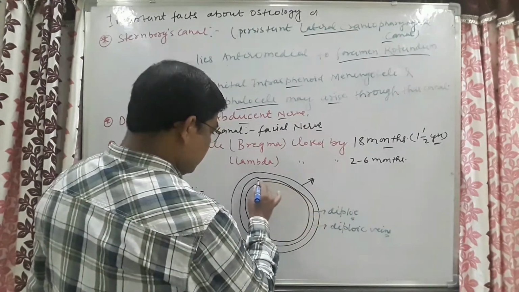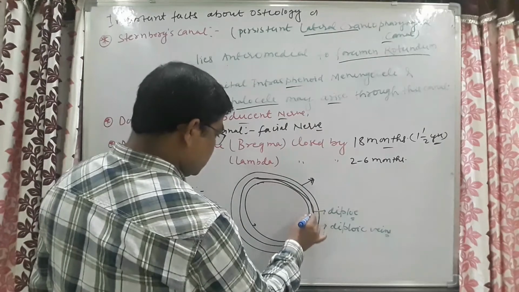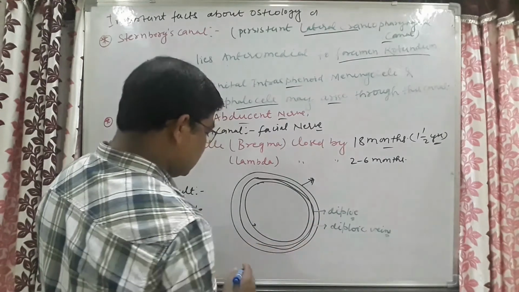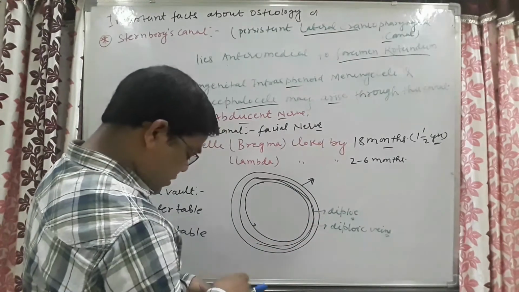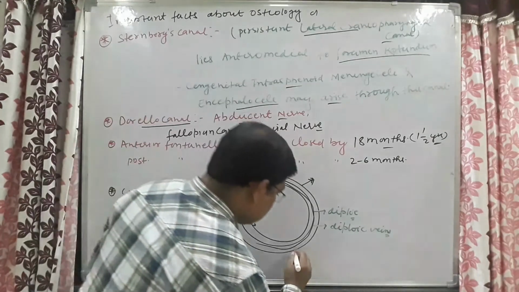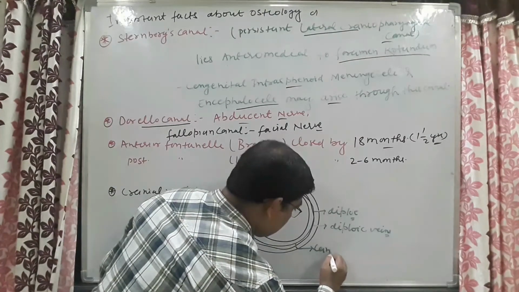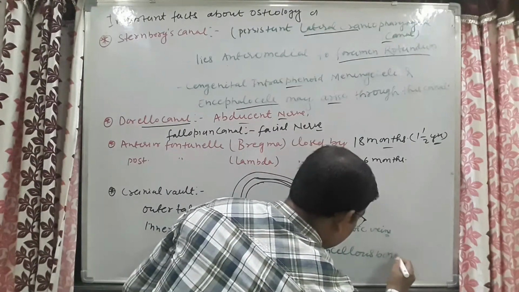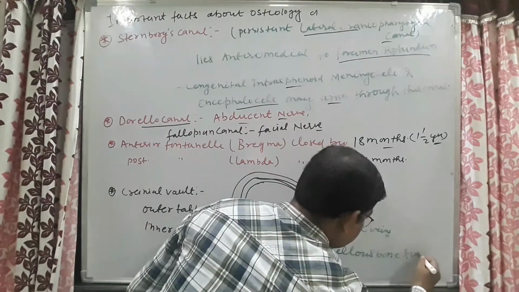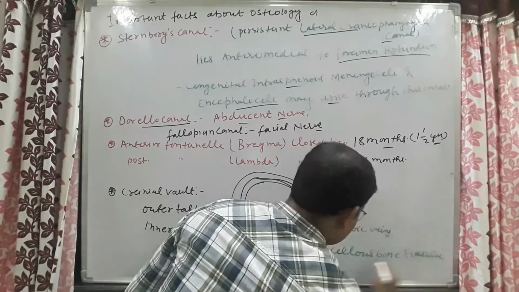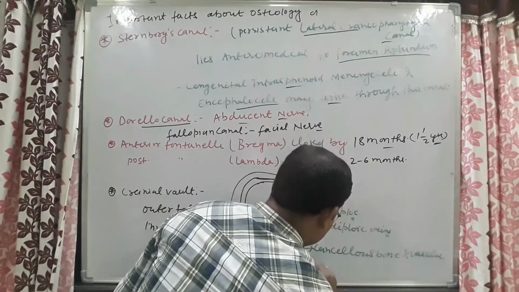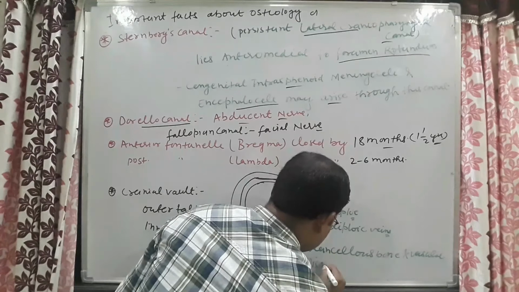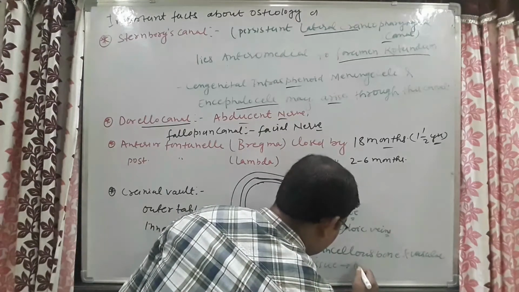This space is made up of cancellous bone and vascular tissues.